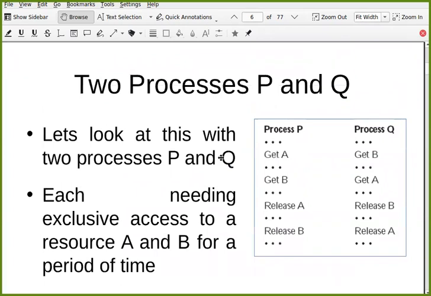If you think in this way, with processes P and Q, process P requires two resources, A and B, and process Q also requires the same resources A and B in reverse order.